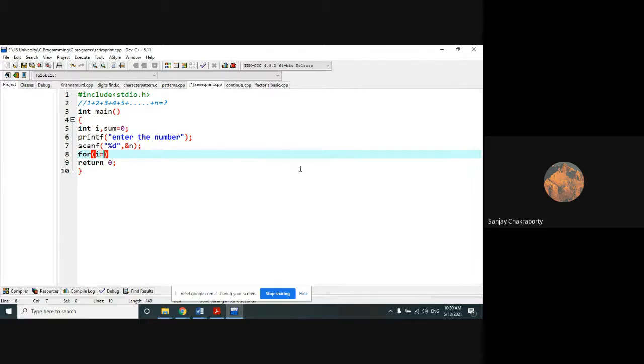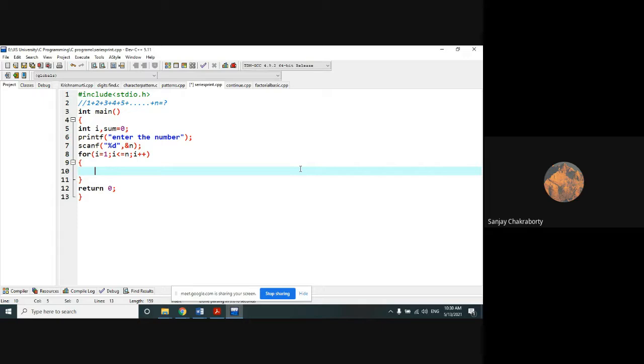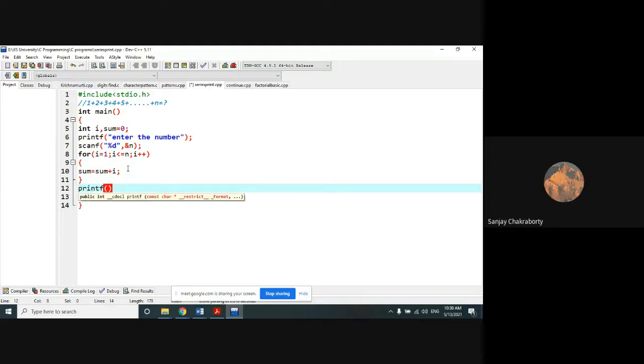In our for loop, we will start from 1, just like a factorial, I less than or equal to n, I plus plus. Why? Because our for loop should run from the value 1 up to the nth value. And n is given by the user at runtime as input. Now within this for loop, we will simply do this operation: sum equal to sum plus I. Are you agree with me? So here we can easily find the final sum result by printing the sum variable finally.